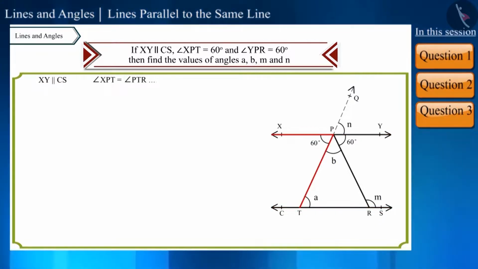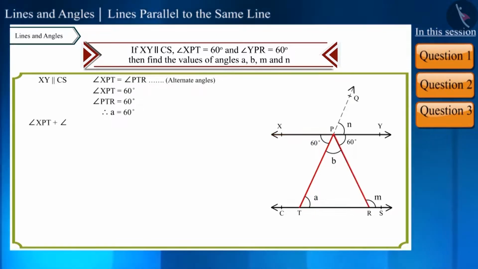Angle XPT and angle PTR are alternate angles, so both of them will be equal. We are given that the measure of angle XPT is 60 degrees. So, the measure of angle PTR, or angle A, will also be 60 degrees.